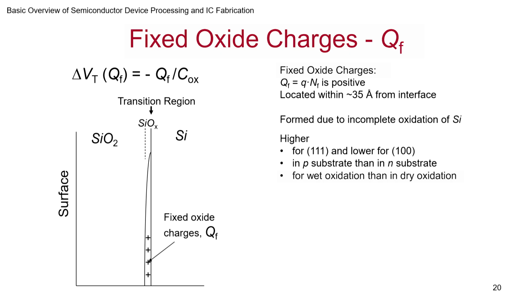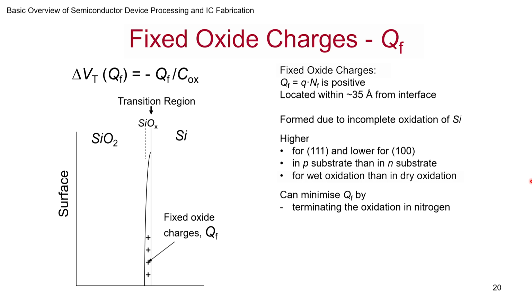And wet oxidation gives more than dry oxidation because the rate of oxidation is higher in wet compared to dry. That's one of the reasons this happens.